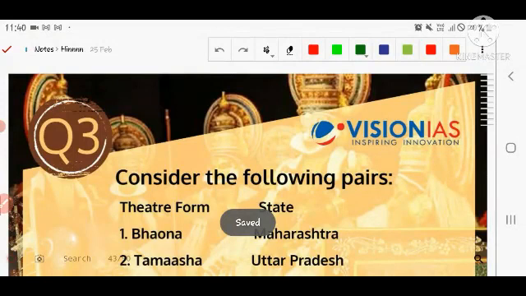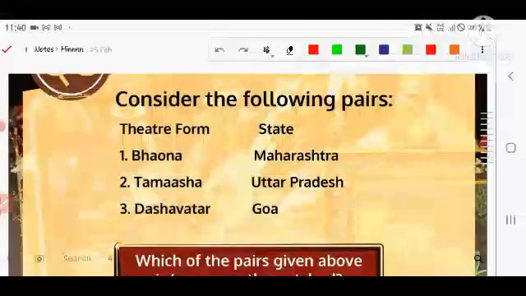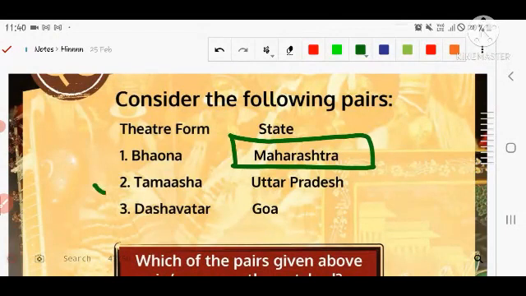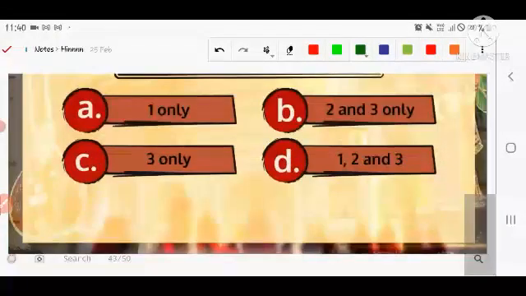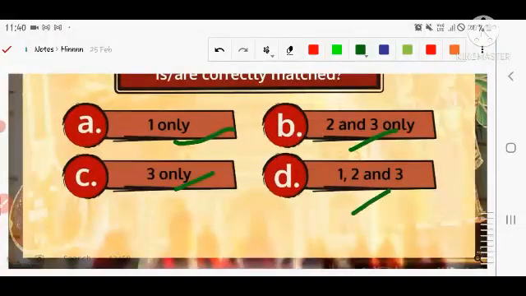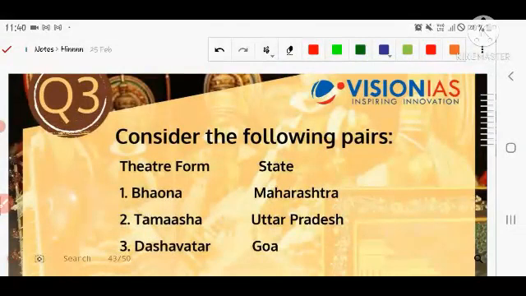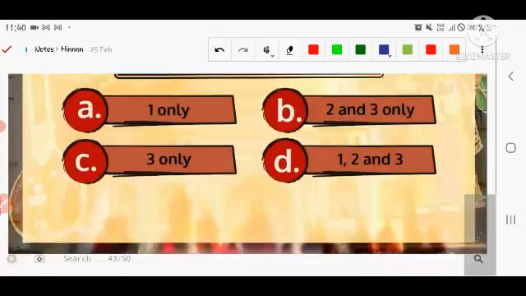Consider the following pairs: theatre form and the state they are associated with. Bhaona is associated with Maharashtra, Tamasha with Uttar Pradesh, and Dashavatar with Goa. You have to choose the correct option from the given options: first, third, second, third, first, second, third. Let me repeat the question for better understanding. Theatre forms associated with the following states: Bhaona in Maharashtra, Tamasha from Uttar Pradesh, and Dashavatar from Goa. Choose the correct option. Let's see the next question.